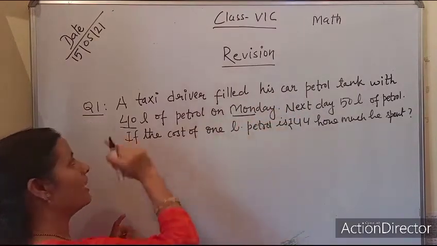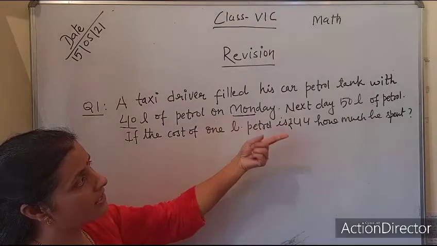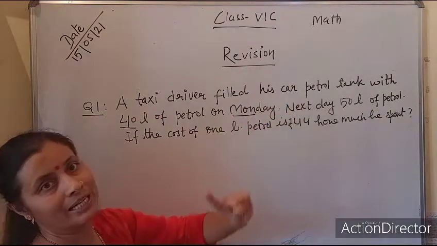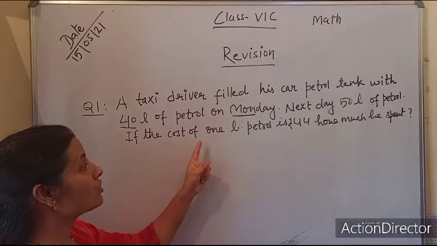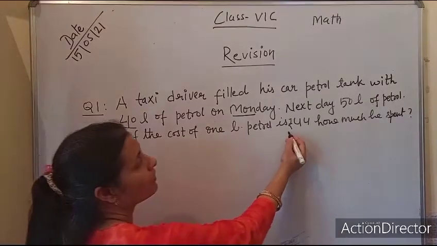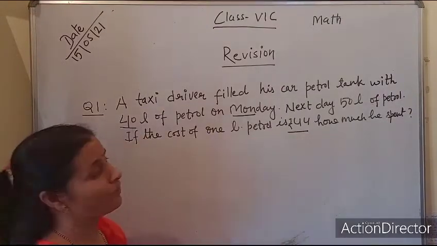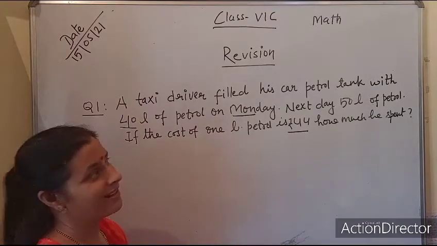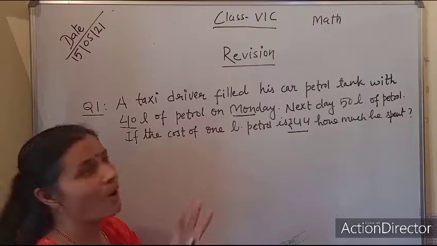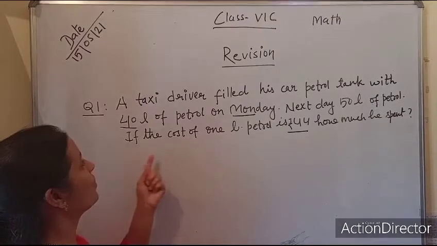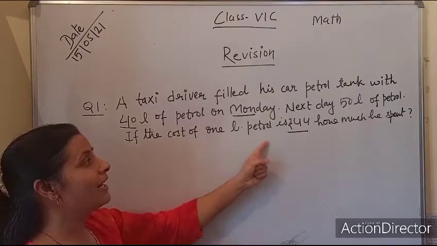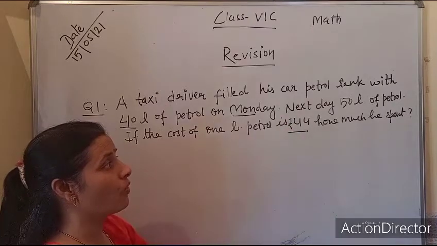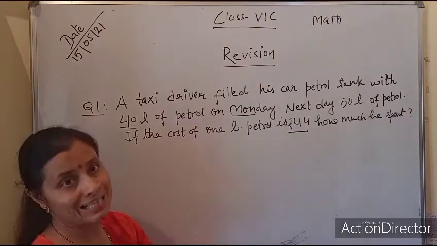If the cost of 1 liter petrol is rupees 44, it is a dream. Do you know the cost of petrol nowadays? I think more than 80, round about 90 rupees. So if the cost of 1 liter petrol is rupees 44, how much did he spend?